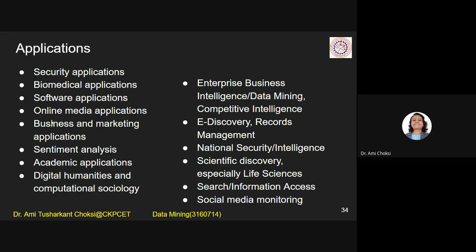Software applications are there, online media applications, business and marketing applications, sentiment analysis. Sentiment analysis is checking our sentiment. Like on Facebook, you have written a comment or a post that, wow, today I'm very happy because this happened, that happened. So what is your sentiment? Your sentiment is that you are happy. So that is positive sentiment.